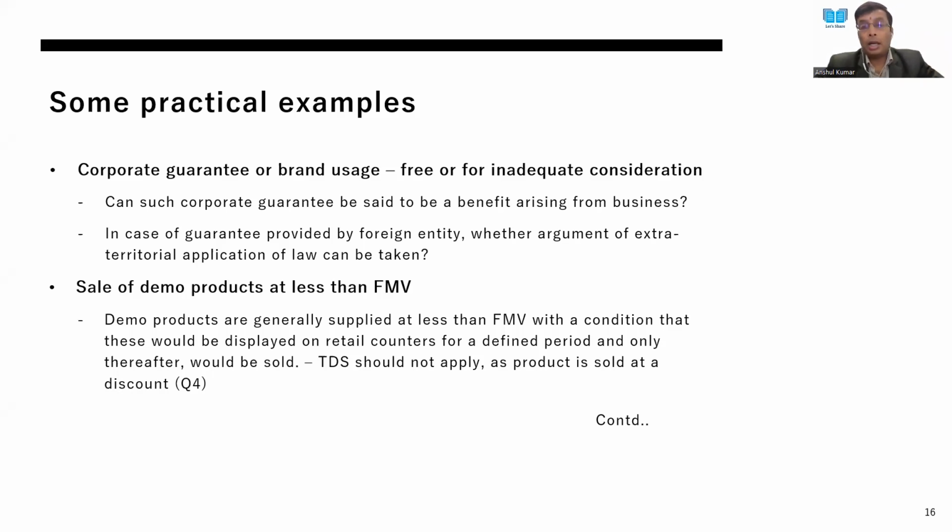And fortunately, at this point of time, in section 194R, there is no subsection or proviso or explanation which says that if a benefit provider is a non-resident or a foreign company, it would apply to them also, right? So just saying that the benefit is provided to a resident may not be sufficient to say that even if the benefit provider is a non-resident, the section will apply. So this is a plea which can be taken.